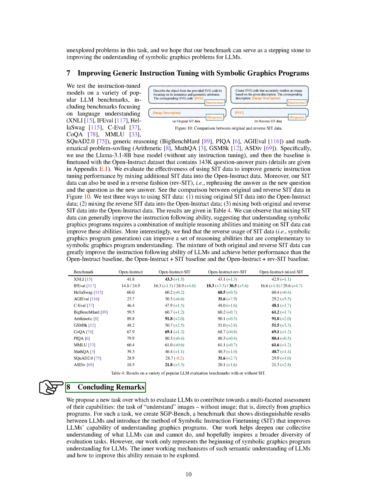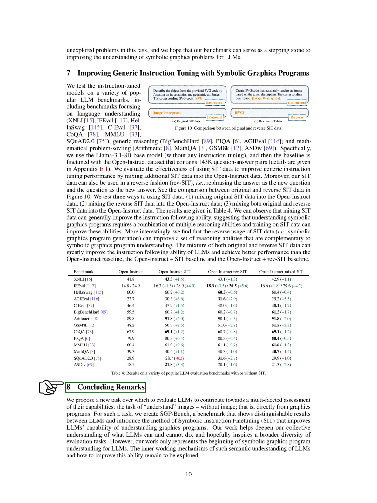Notably, using reverse SIT data for generating symbolic graphics programs improved reasoning abilities that complement understanding these programs. The combination of both original and reverse SIT data significantly boosted the instruction following capabilities of LLMs, outperforming the baseline models.